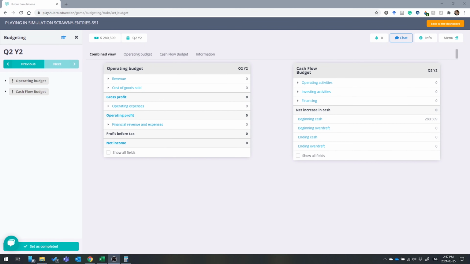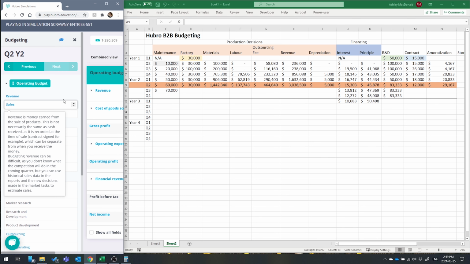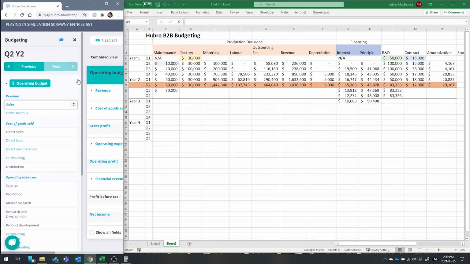All right, so it is time to start filling in my budget items. I tried to cram everything onto the screen here. I just filled out my tracker as I was going, and I'm going to pop in what I've got. I've got my sales, and that's from my revenue column.